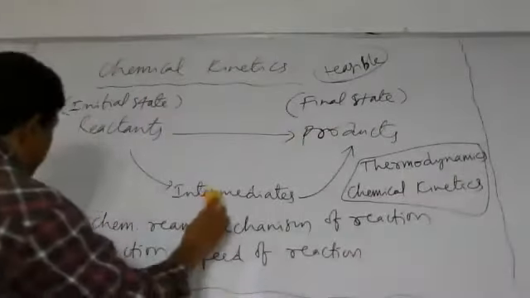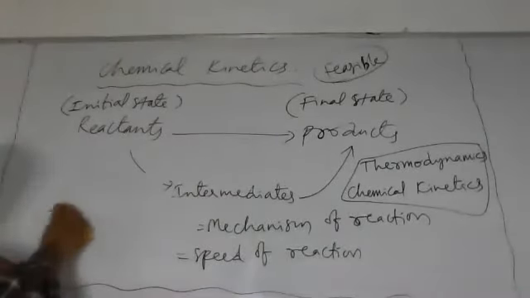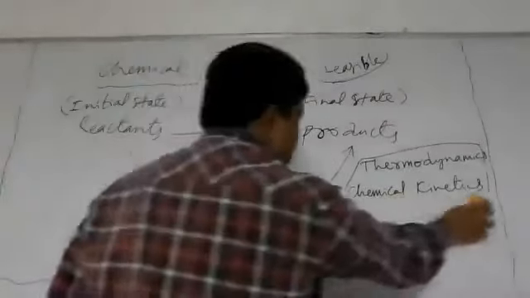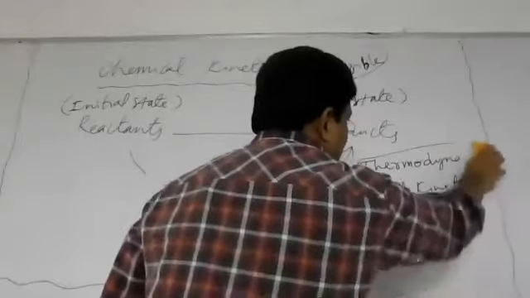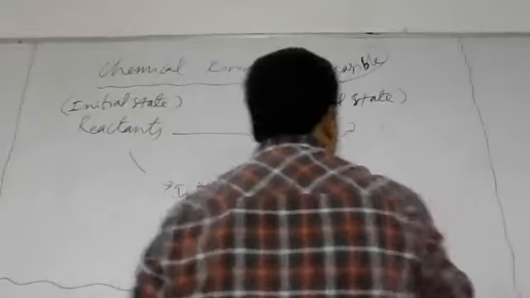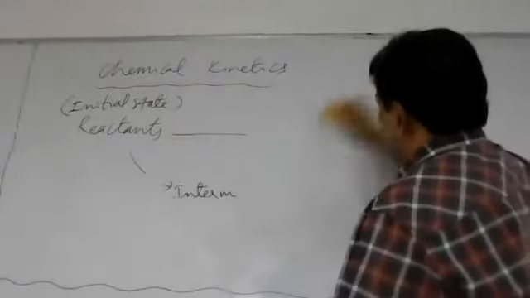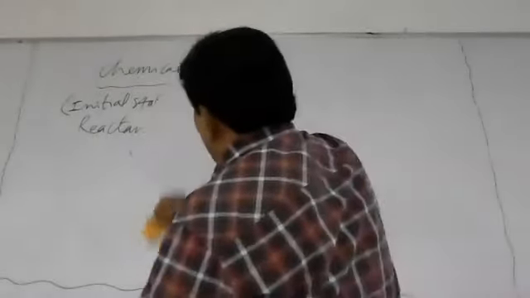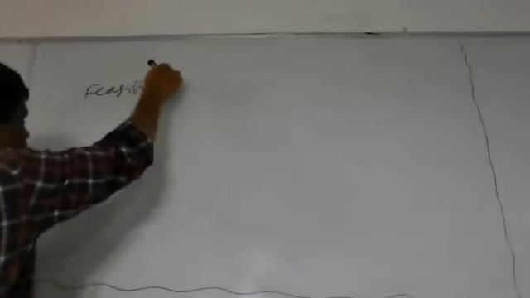Now just note down one point. Thermodynamics deals with the feasibility. Thermodynamics explains what? The feasibility of a chemical reaction, meaning whether the reaction is possible to occur or not can be explained by thermodynamics.